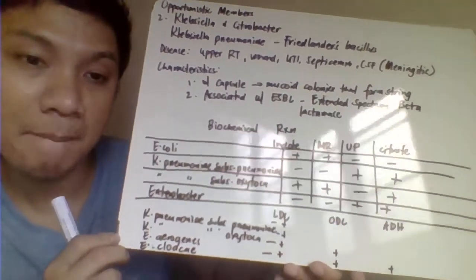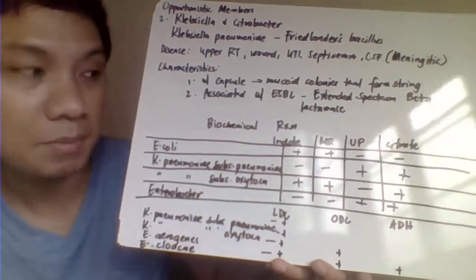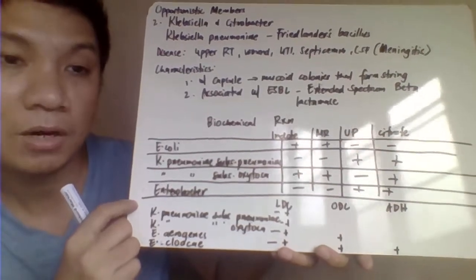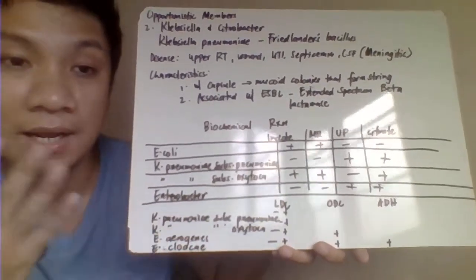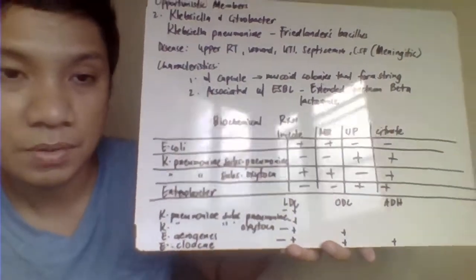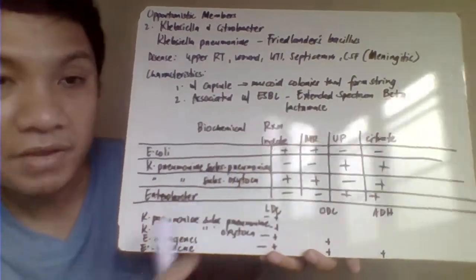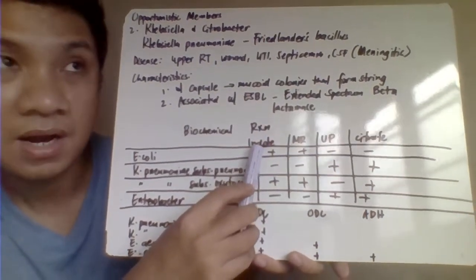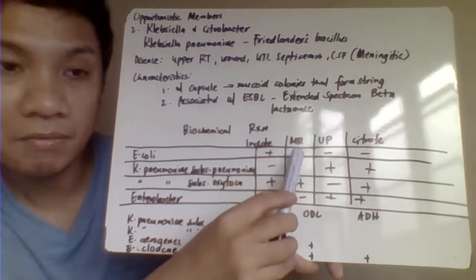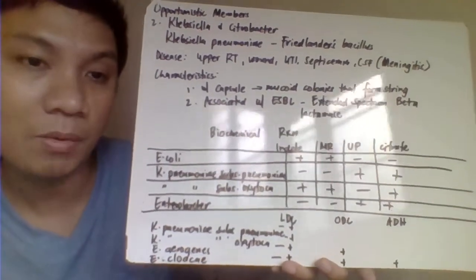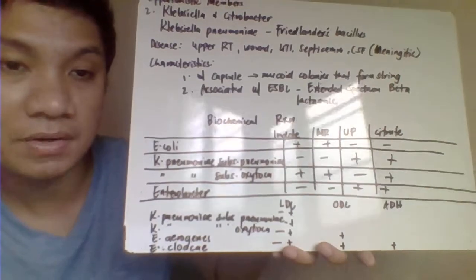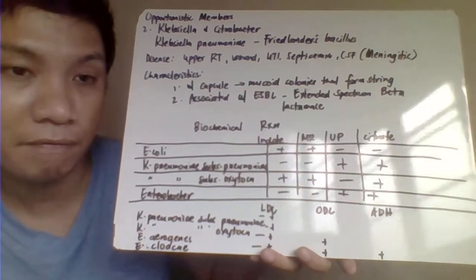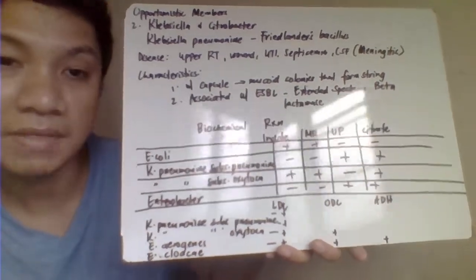Okay, we have here the biochem between your E. coli, Klebsiella, and we have also here your Enterobacter. Because almost they belong to the same naman na group. Klebsiella and Citrobacter, Enterobacter, most likely. So we have the summary of that. We have here the IMViC reaction. Pag sinabing IMViC, that's your I stands for your indole, M for your methyl red, and V for the Voges-Proskauer, and your C stands for the test for your citrate. So pag sinabi natin E. coli, ang kanyang IMViC reaction is positive, positive, negative, negative.